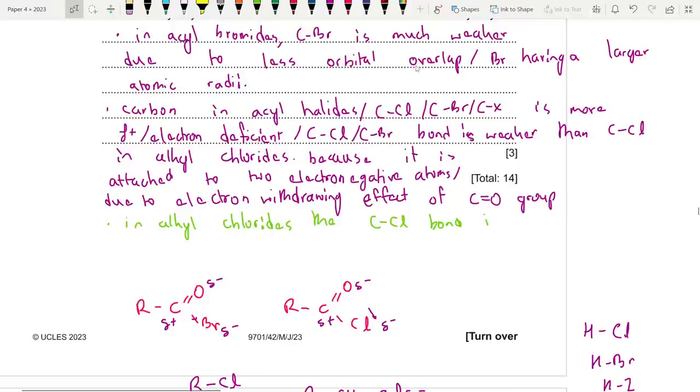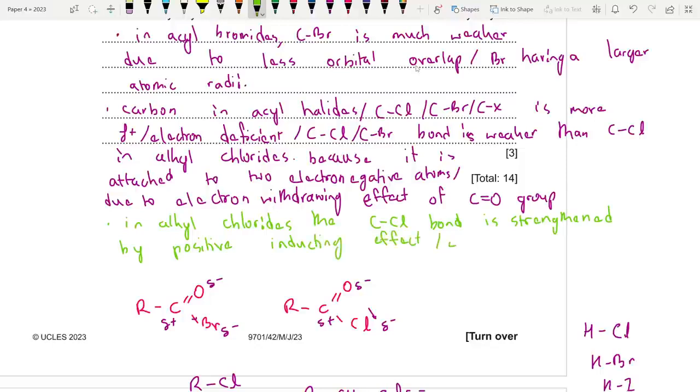The C-Cl bond, rather than being weakened, is strengthened by the positive inductive effect, or electron donating effect, of the alkyl group.